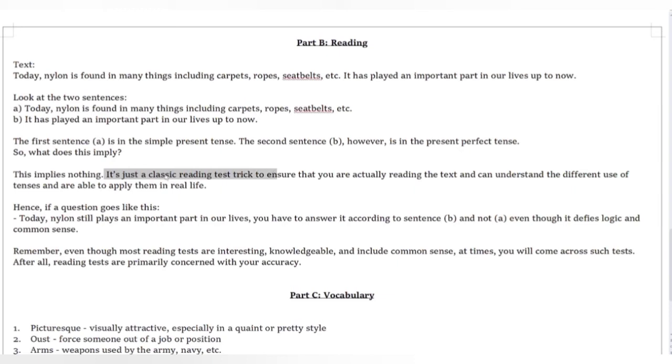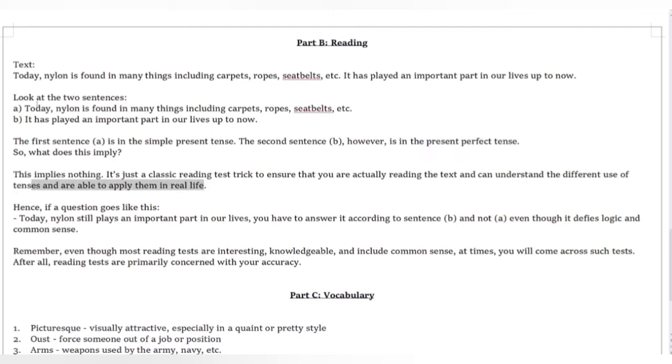It's a trick. Why is it a trick? Just to ensure that you're actually reading the text and that you can understand or differentiate the use of tenses. So, what's the meaning of simple present? How do you use it? What does it imply? What does it mean? And present perfect, what does it mean when you speak a sentence in present perfect? What meaning does it carry? Right, so they just try to check that you actually understand the tenses and that you can use them and that you're able to understand them in real life and in tests as well.